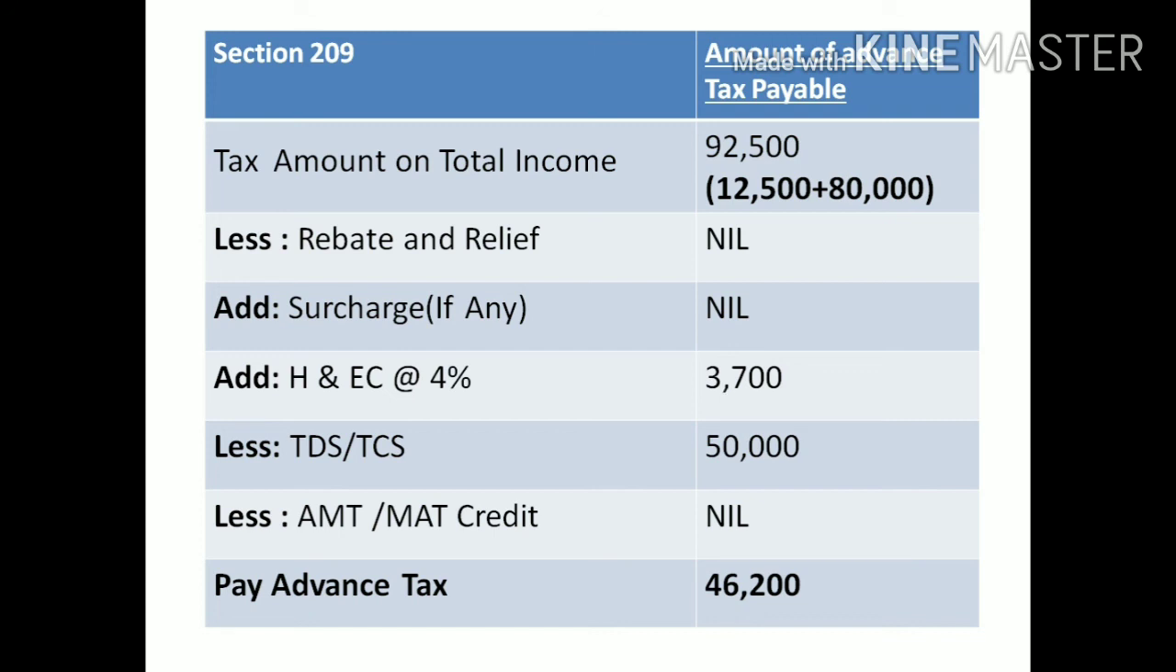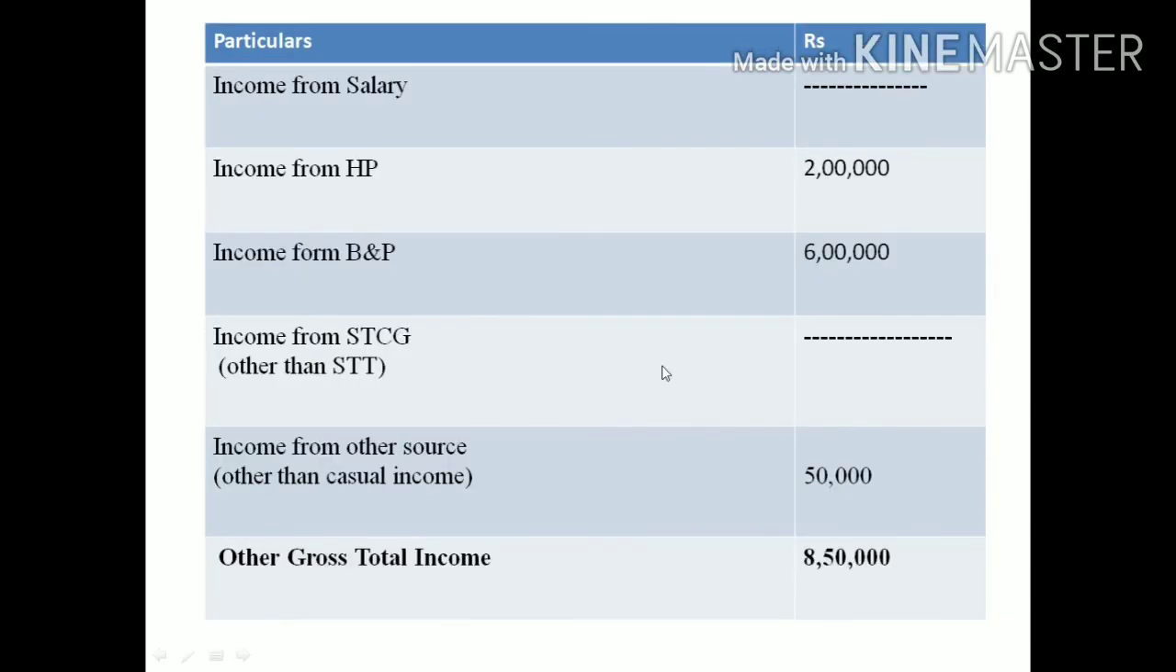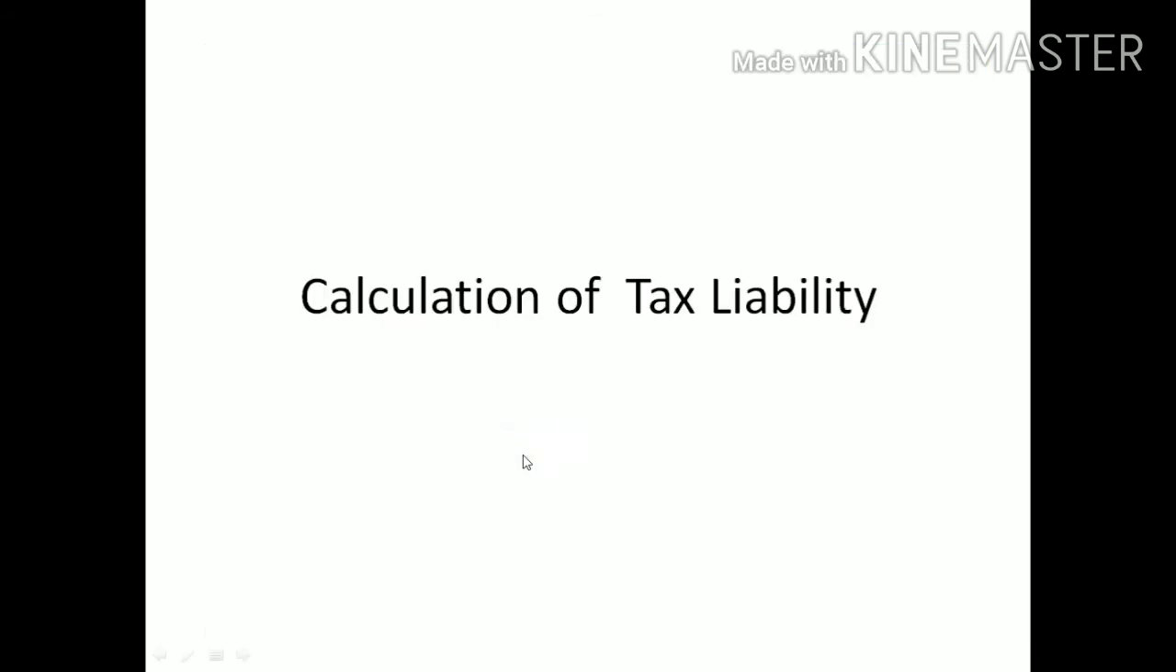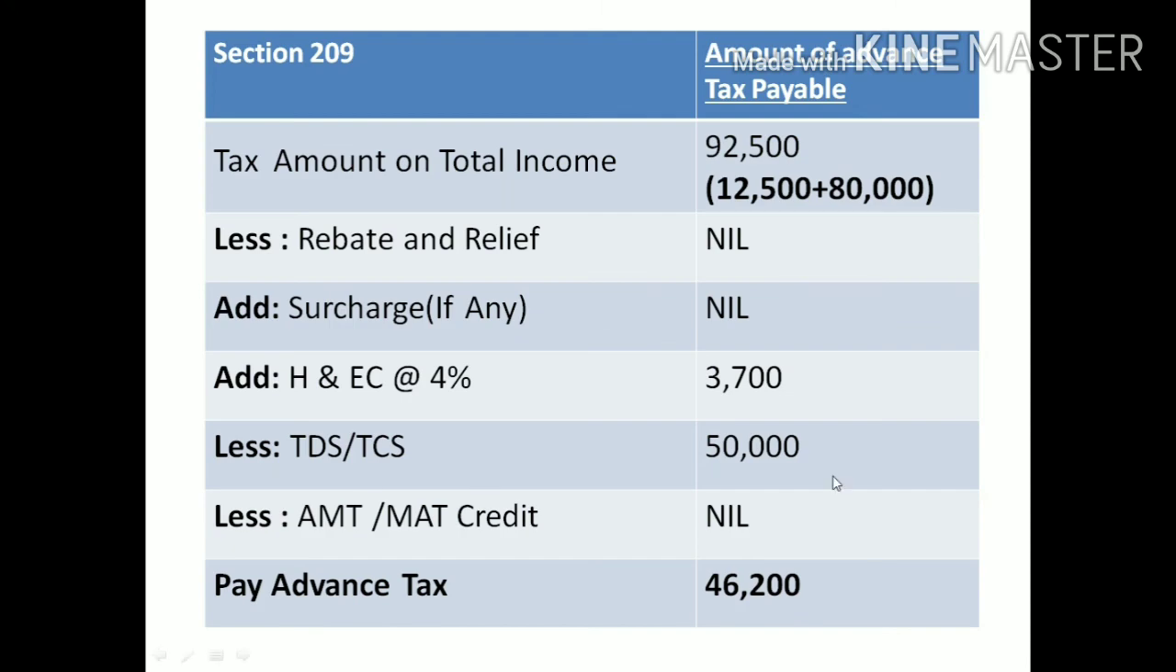Next, TDS is given in the problem, please observe. The estimated TDS is 50,000, correct? This amount should be deducted here. Yes, 50,000 is deducted. Then less AMT and MAT, which relate to corporate assessees, so nil. The total amount of advance tax payable is 42,500.